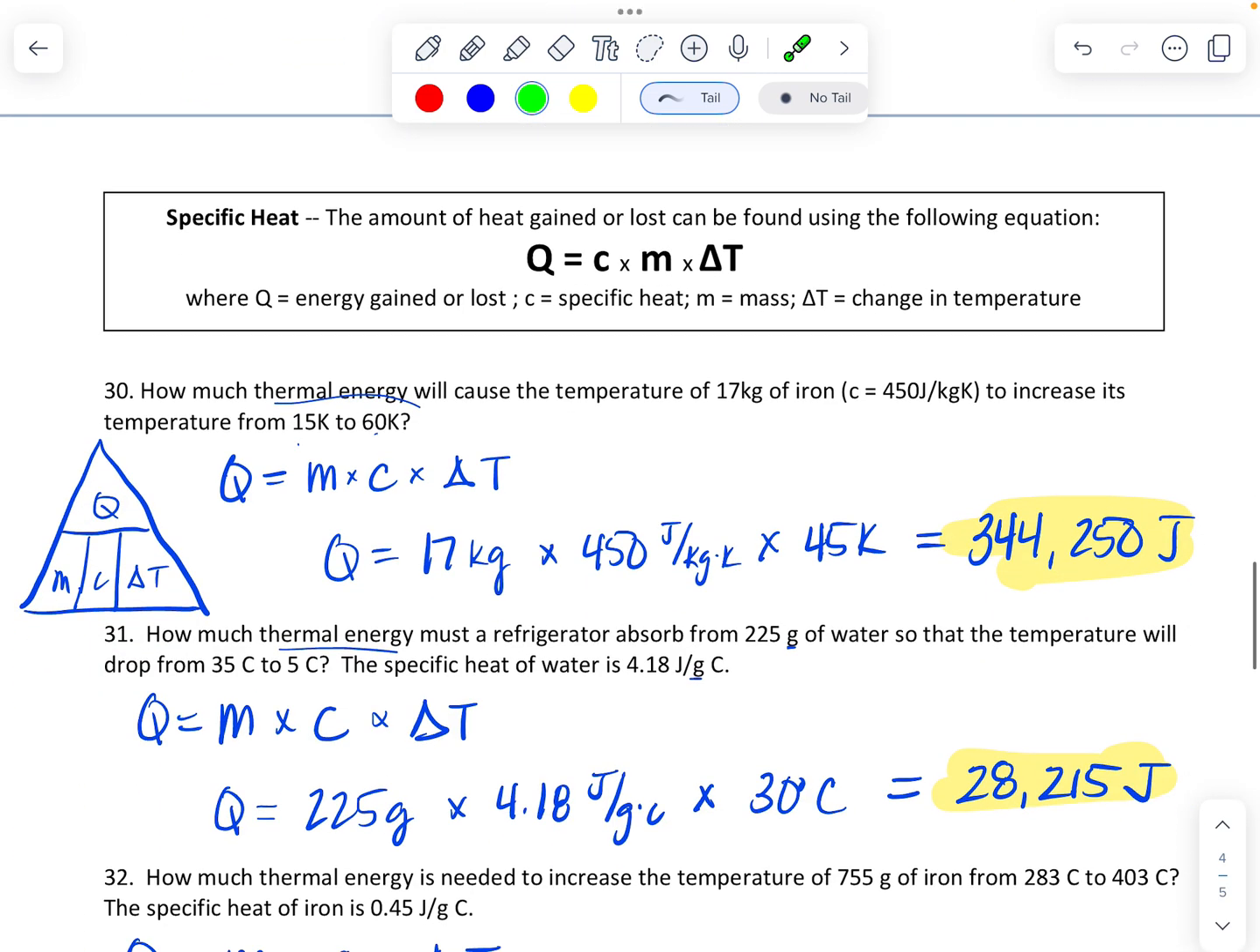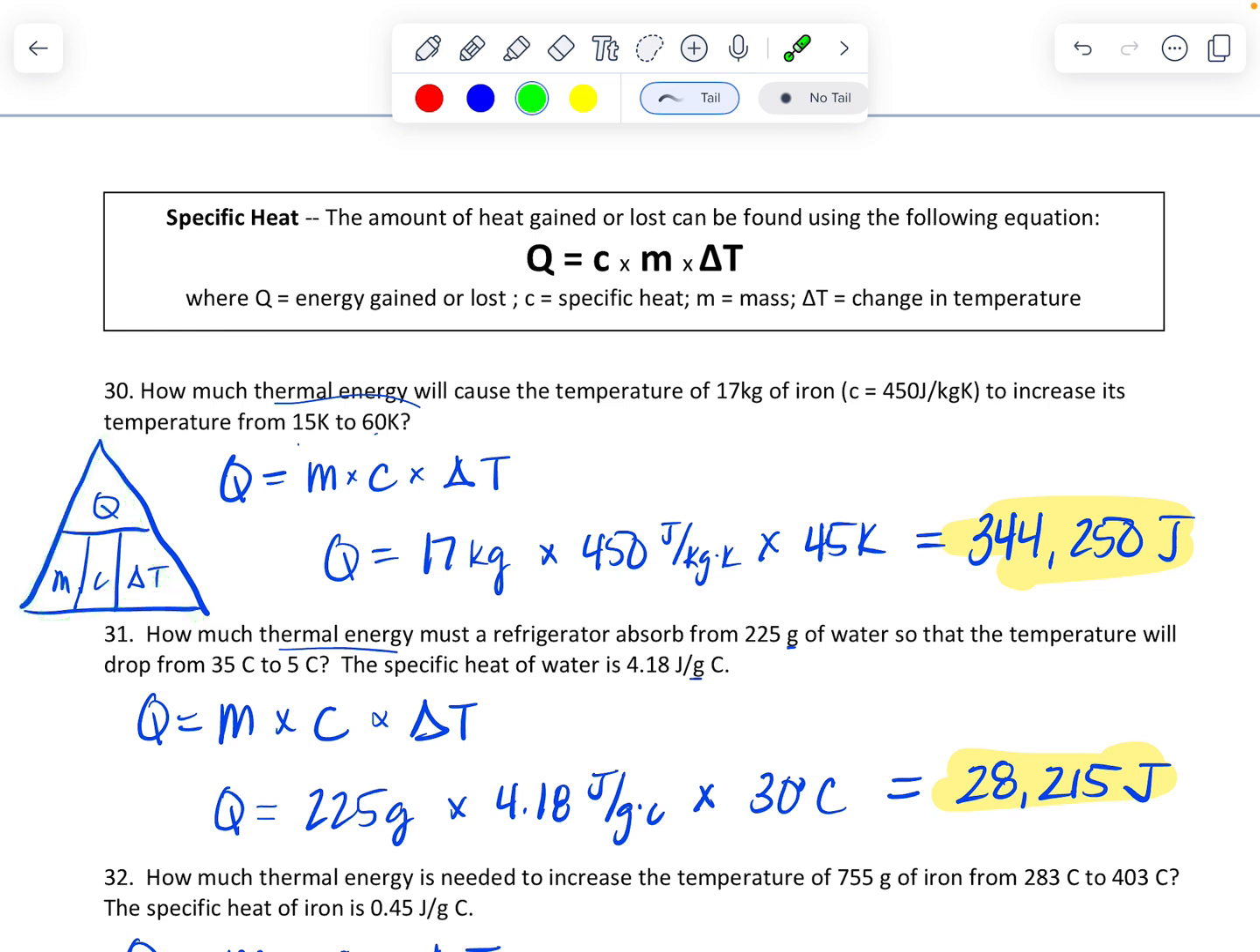Okay, next, specific heat problems. Remember, Q is the amount of heat energy gained or lost. C is specific heat. M is mass. Delta T is change in temperature. So here's our triangle with Q, M, C, and delta T.